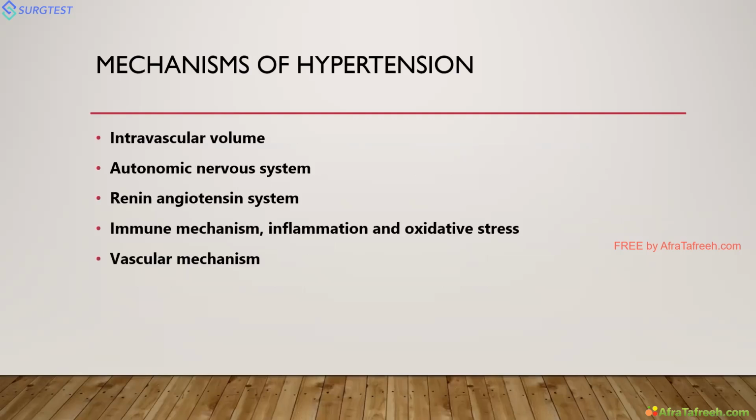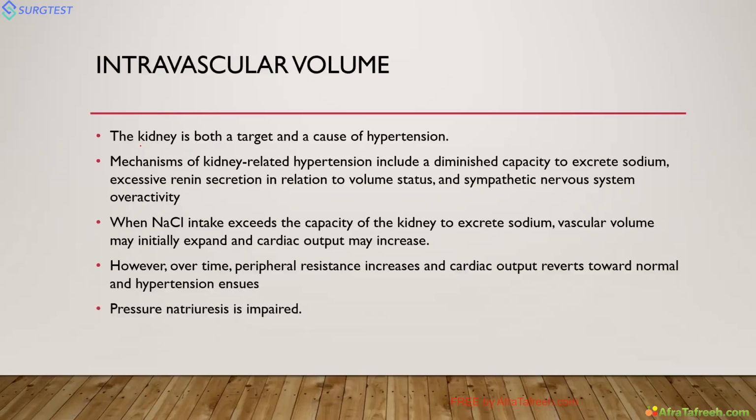Okay, these are the mechanisms of hypertension. The most important mechanisms are intravascular volume, autonomic nervous system, and renin-angiotensin system. First is the intravascular volume. For intravascular volume, mainly the kidney plays an important role. The kidney is both a target and a cause of hypertension.